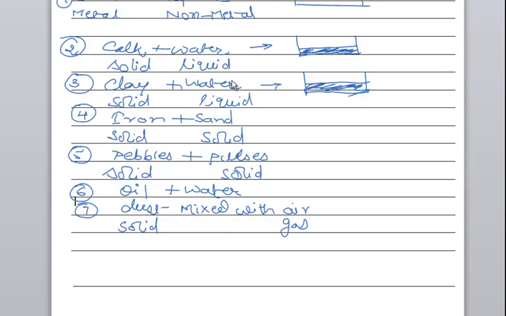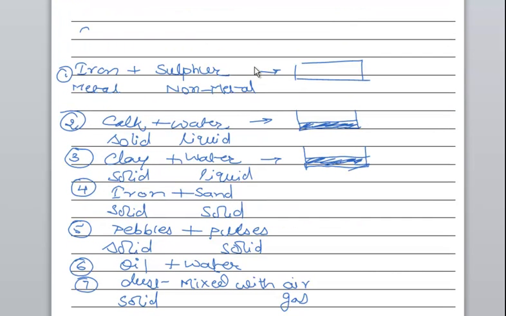So these are the mixtures, and in all the mixtures you can see one common property, that the property of the constituents is retained. A mixture has the property of both the constituents, and a mixture can be separated by physical methods of separation. Do remember this, students. I am repeating every time. They can be separated by any method, just mechanical hand picking, which you must have started in your previous class. Filtration, evaporation, sedimentation, decantation, distillation, by any method a mixture can be separated.